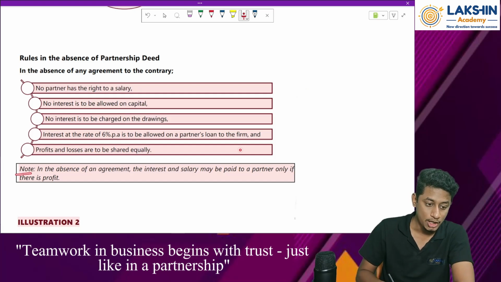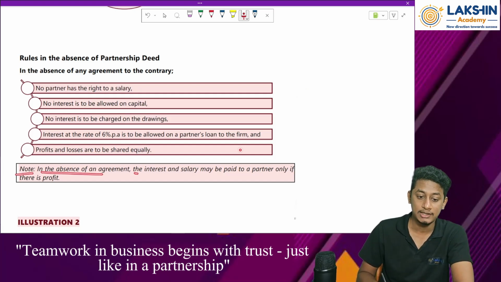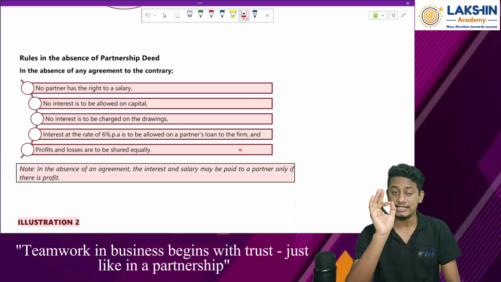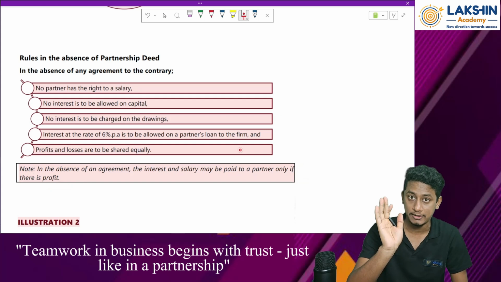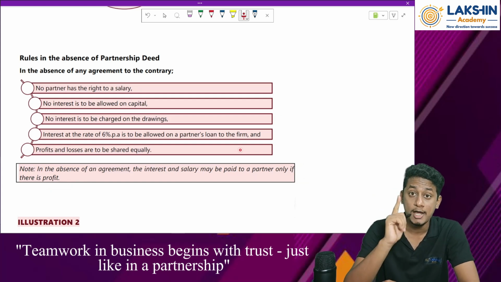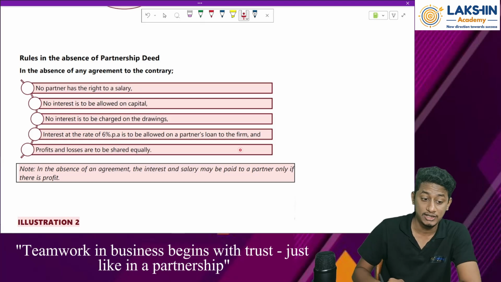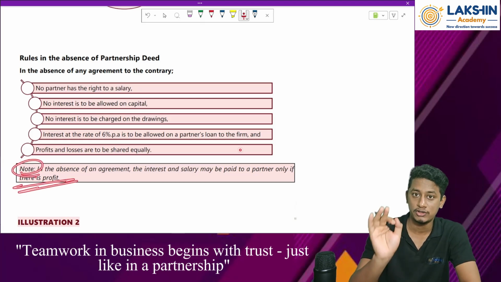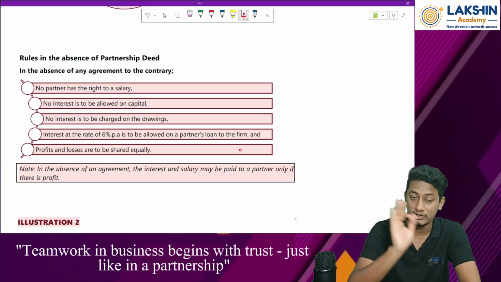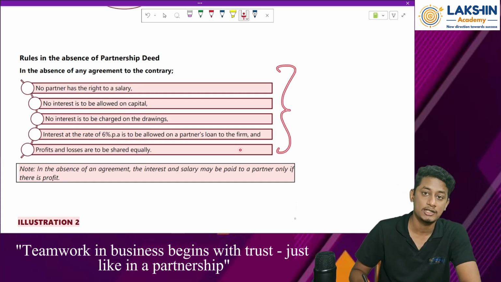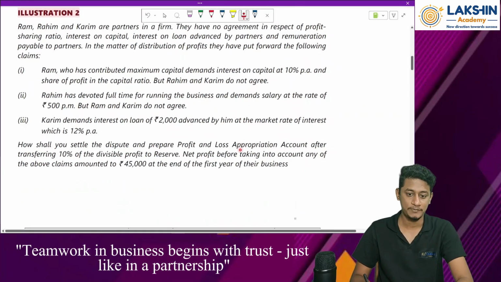Clear? Okay. Note, in the absence of an agreement, the interest and salary may be paid to a partner only if there is profit. So, in the absence of a deed, there can be some interest paid and some salary paid to the partners, but provided that there is a profit in the firm. Whatever is given to you here is from the law point of view, so for solving the questions we won't be considering this. We will only consider this particular part. Yes, fine.